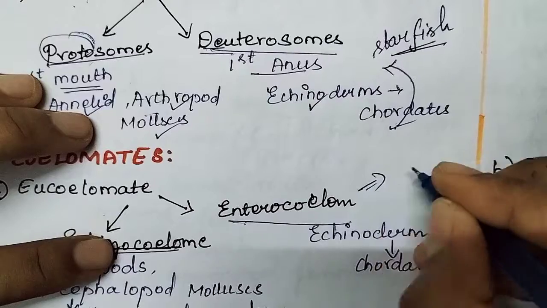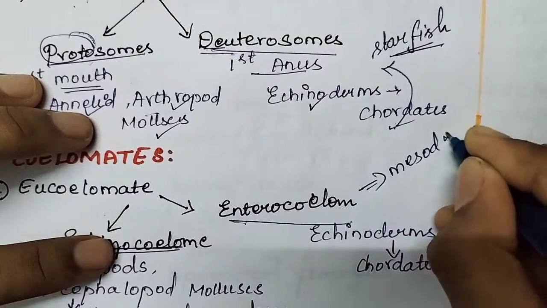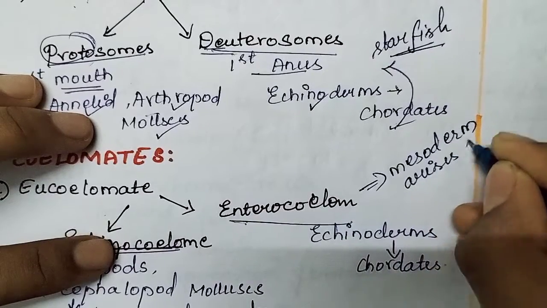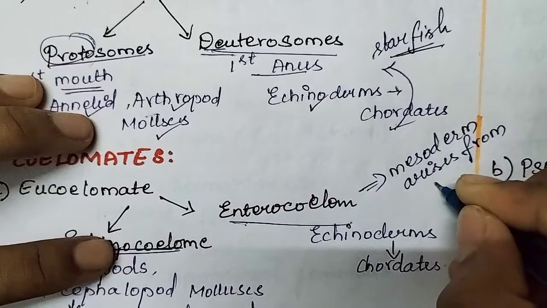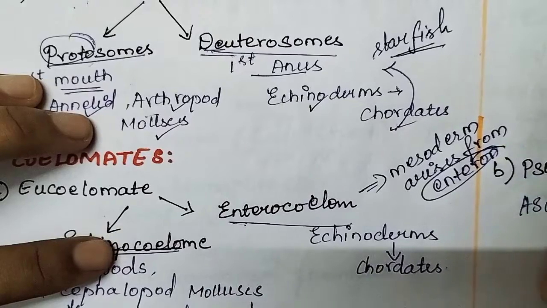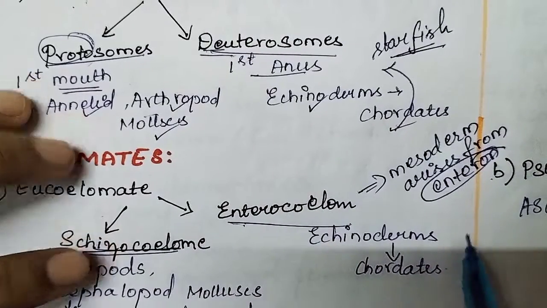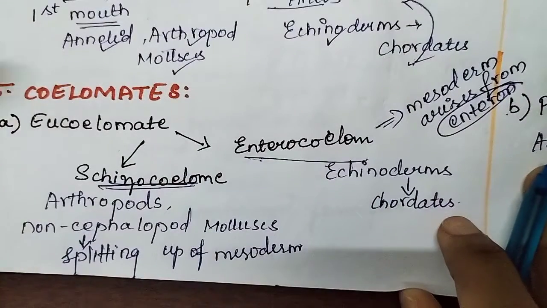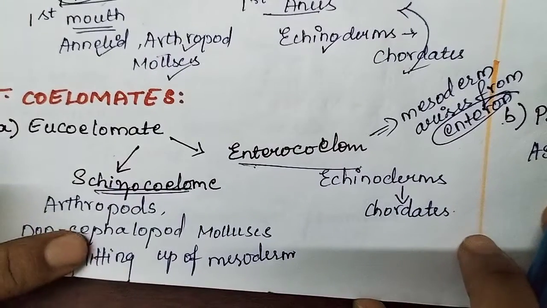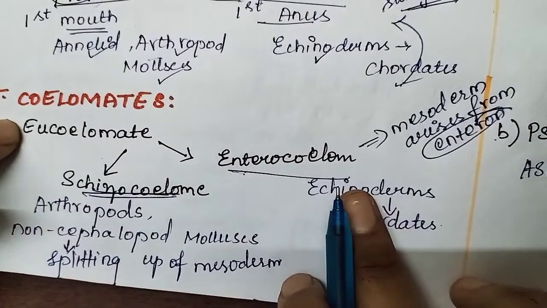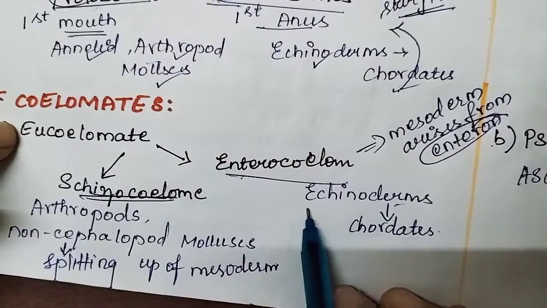So I will write here: mesoderm arises from enteron. Enteron means wall of embryonic gut. Next one, examples of schizocoelomate animals: annelids, arthropods, non-cephalopod mollusks. Enterocoelomates: echinoderms to chordates come under this.